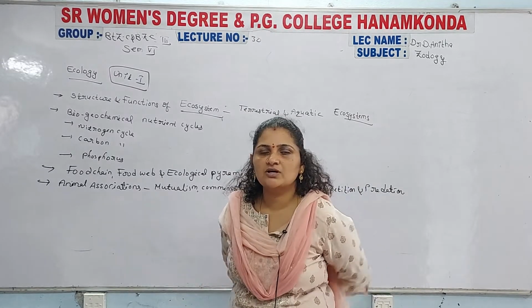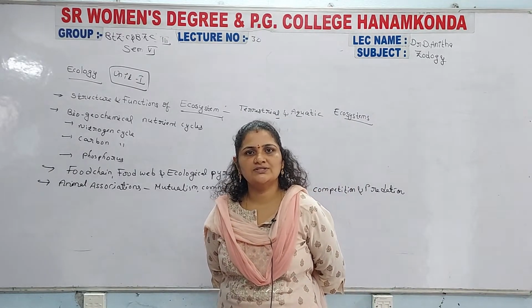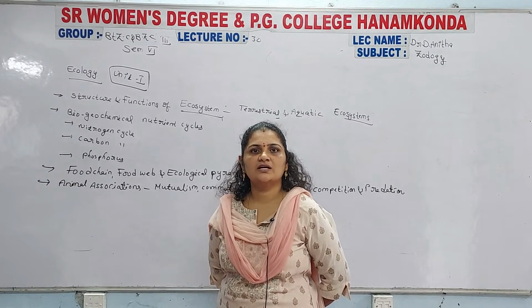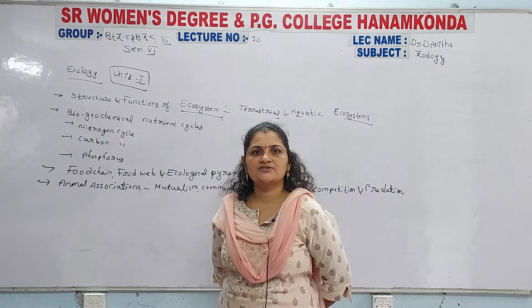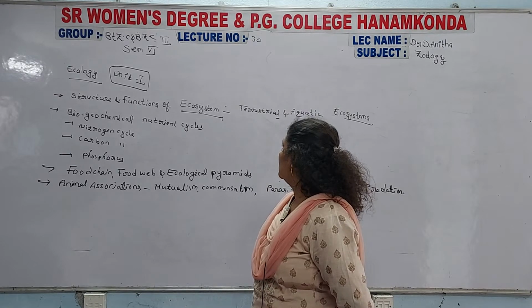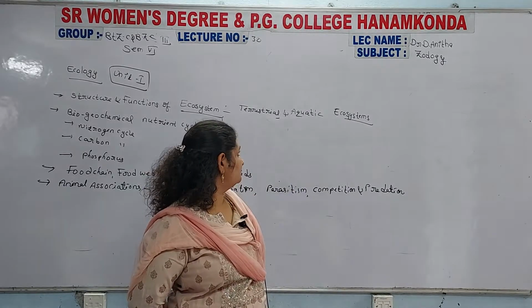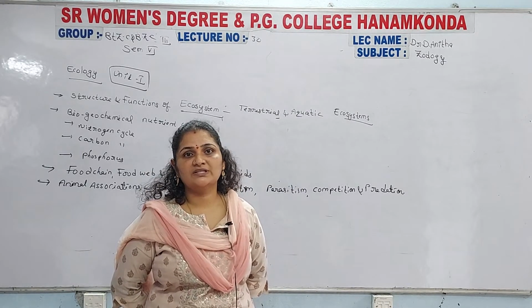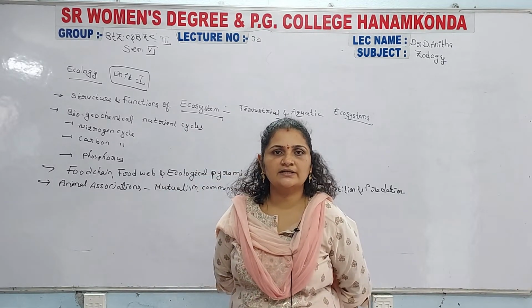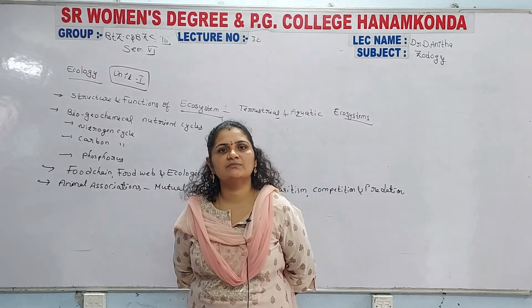All the living organisms, different organisms, live together in the same ecosystem. So ecology is the study of the different living organisms in an ecosystem. That is the combination of ecology and the structure and functions of ecosystem. First you have to write the types, that is the terrestrial ecosystem, and after that you can write the aquatic ecosystem. With the help of a diagram you can clearly write about the terrestrial ecosystem and the aquatic ecosystem, because both are completely different and vary.